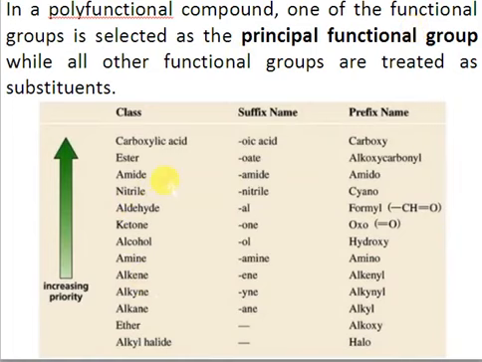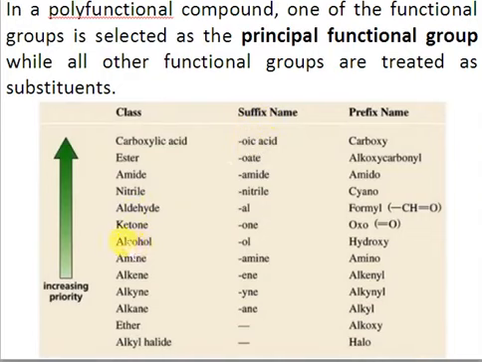Here we have a list of various functional groups in increasing priority. You can see the carboxylic acid is at the top, so it has higher preference. Its name almost always ends with -oic acid, so we are using the suffix, right?